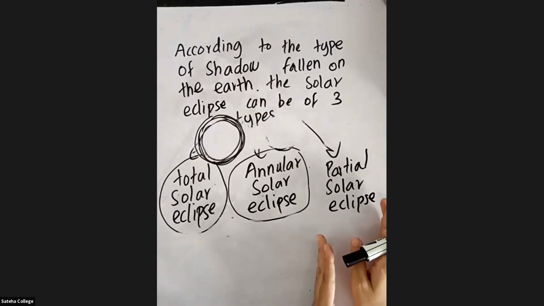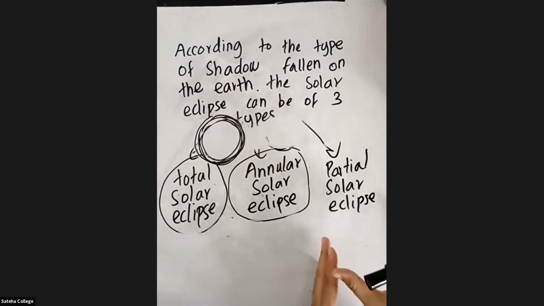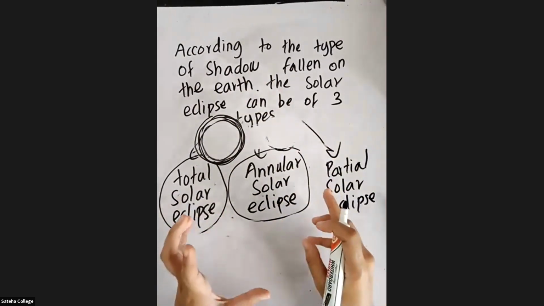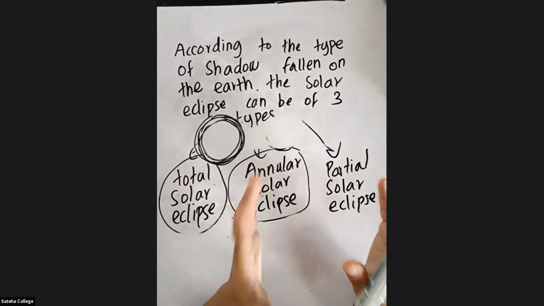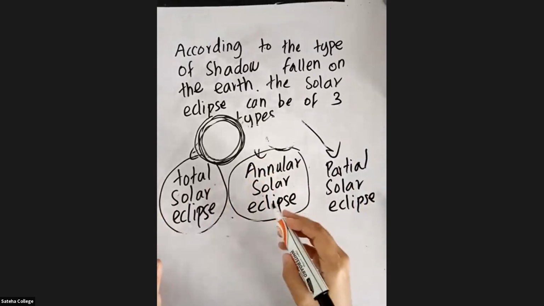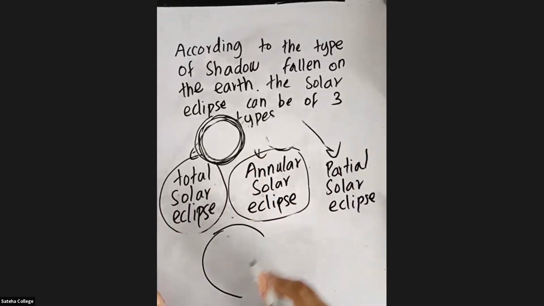Partial solar eclipse is very simple. It occurs in the penumbra region. Half of it is in the penumbra region, half of it is in the umbra region, like this. So let's say this is the sun, right? This is the sun.